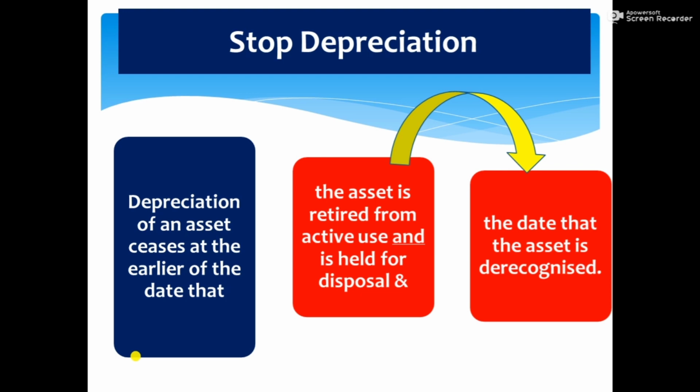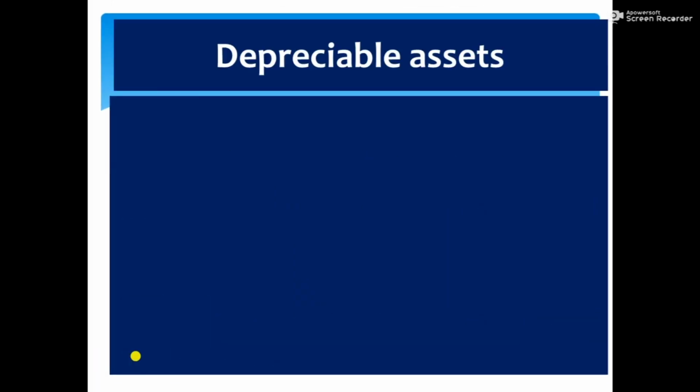Friends, what is a depreciable asset? While discussing the definition of depreciation, we learned that depreciation arises only for a depreciable asset. What is a depreciable asset?